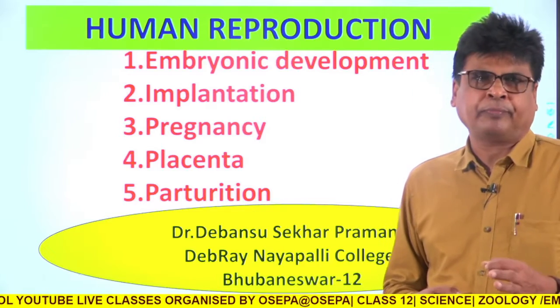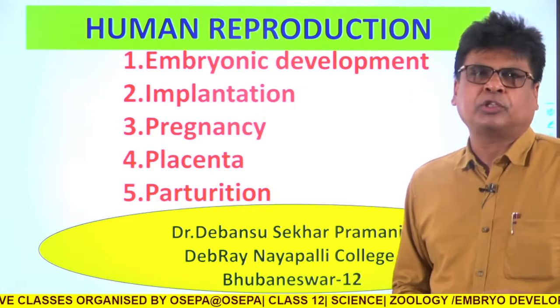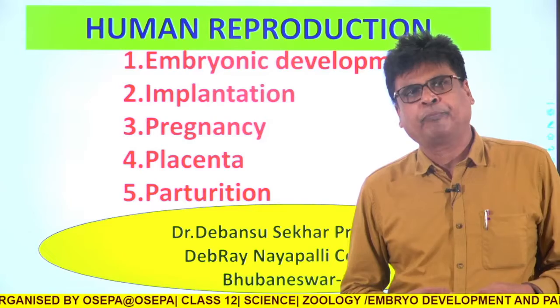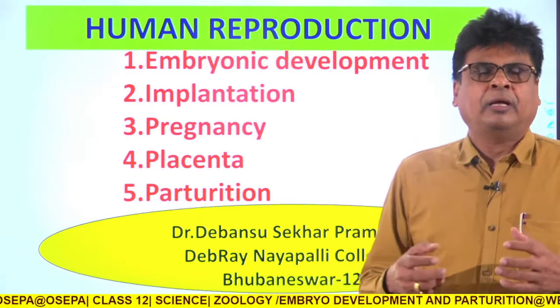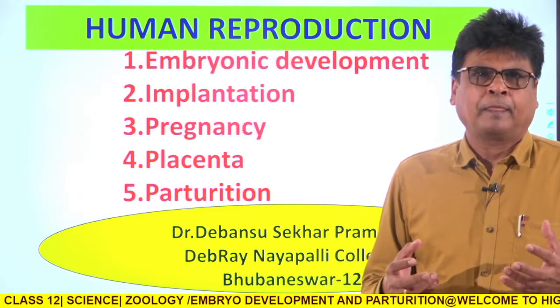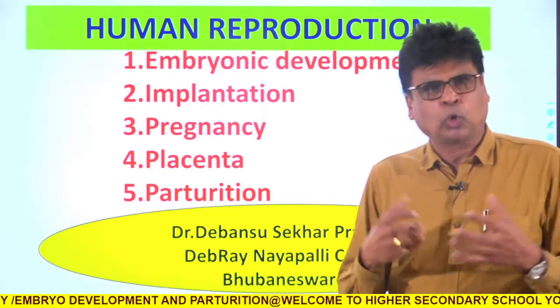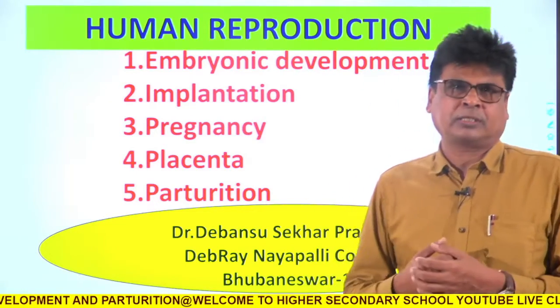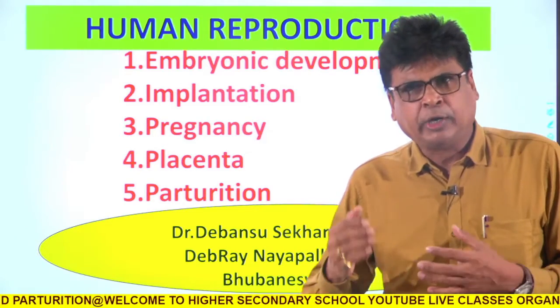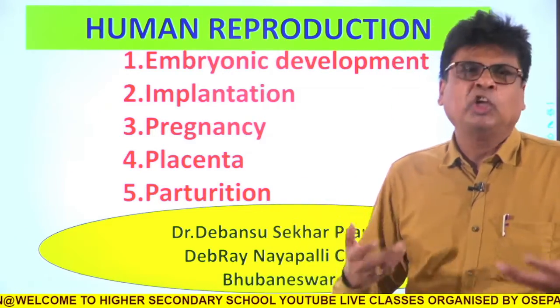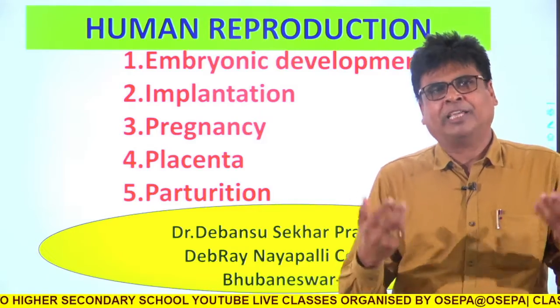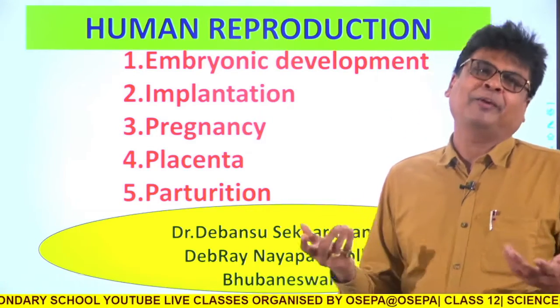If this ovum is fertilized inside the fallopian tube, the fertilized ovum becomes a zygote, which grows inside the uterus and is finally born as a human baby like me or like you. It may be female, it may be male.